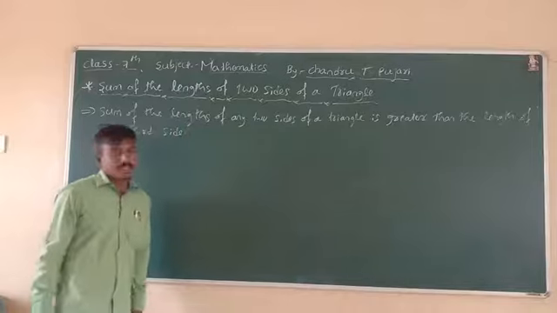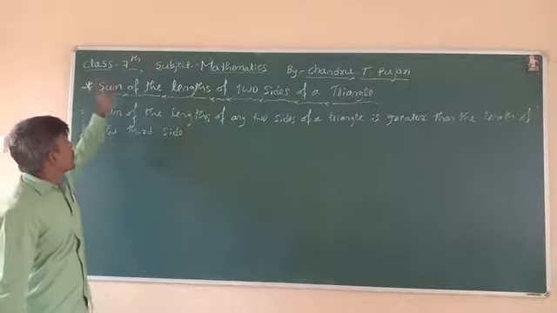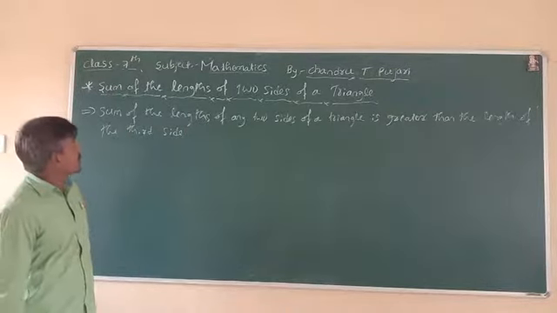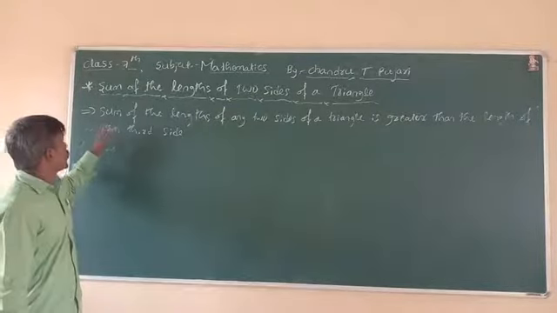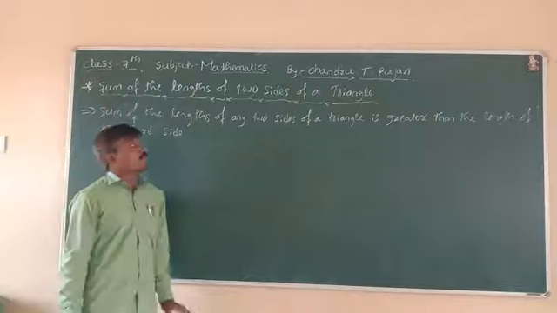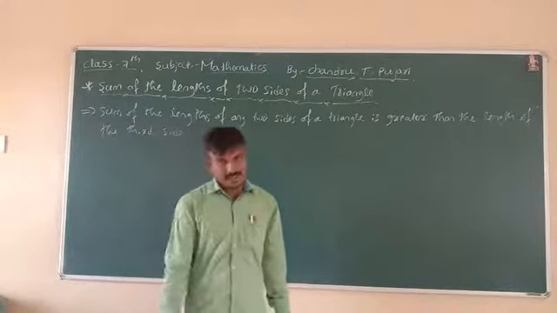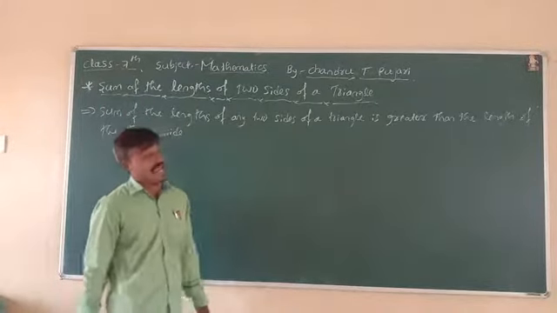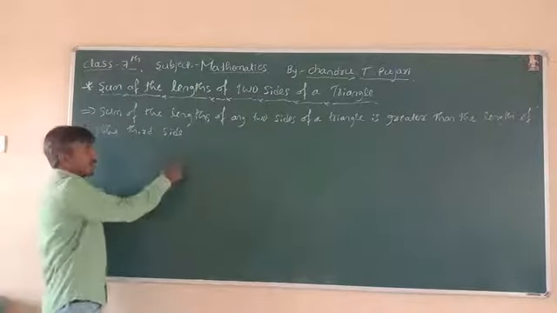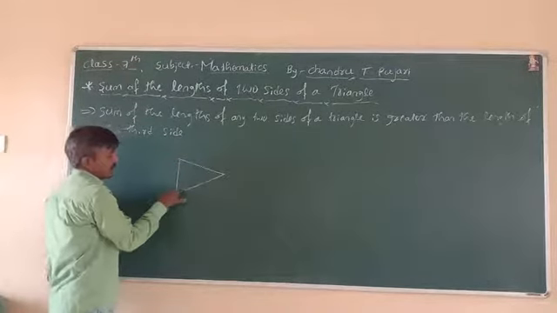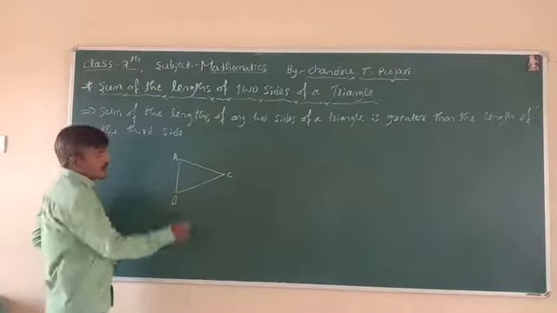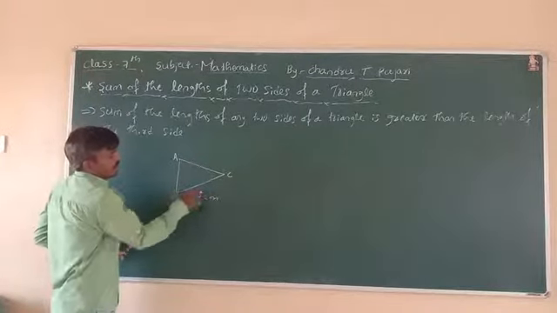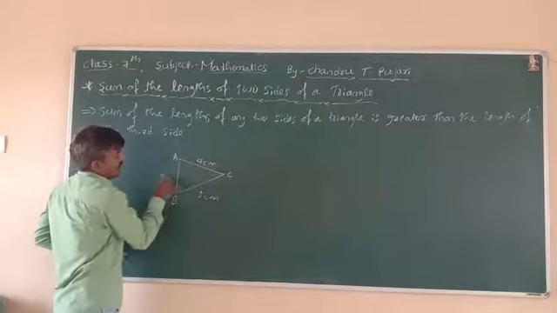Dear students, today in your third standard, your chapter is triangles. Today, let us study only the sum of the lengths of two sides of a triangle. For example, consider one triangle ABC with sides 5 centimeter, 4 centimeter, 3 centimeter.